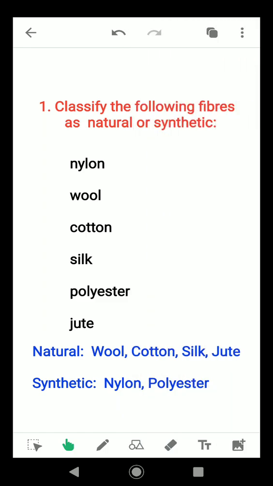First one, classify the following as natural or synthetic. Out of this, natural fibers are wool, cotton, silk, jute, and synthetic fibers are nylon and polyester.